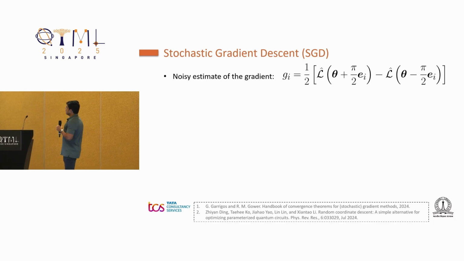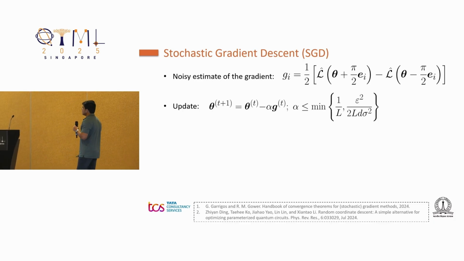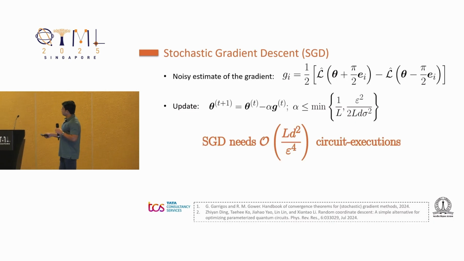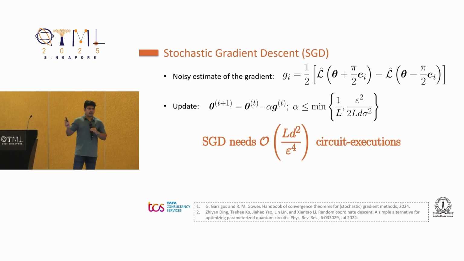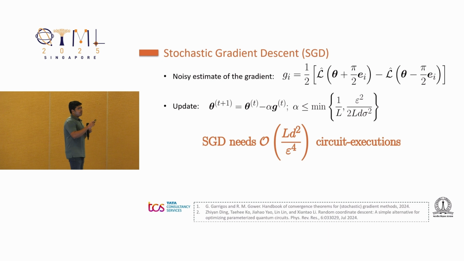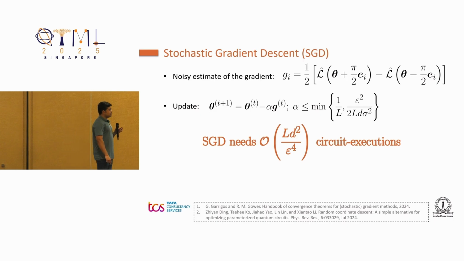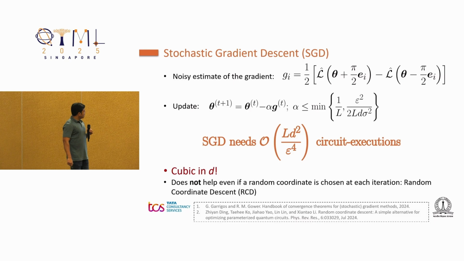Next, there is stochastic gradient descent. I'll not talk about the steps of stochastic gradient descent, but I would like to point out that SGD needs of the order of L d square over epsilon to the power 4 circuit executions to reach an epsilon-stationary solution. And this is huge because it's cubic in the number of parameters. So if you increase the number of parameters, the number of circuit executions you need increases cubically.